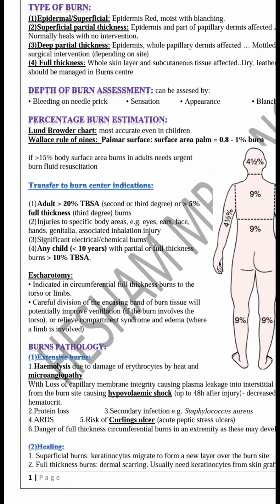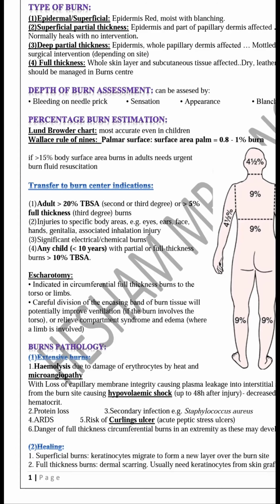I'm going to transfer the patient to a burn center: any child with even partial or full thickness burn more than 10% total body surface area, any inhalational, electrical, or chemical burn, any adult with more than 20% total body surface area, or more than 5% full thickness burn, or any burn in a premorbid patient, like severely immunocompromised, like hypertension or diabetes.